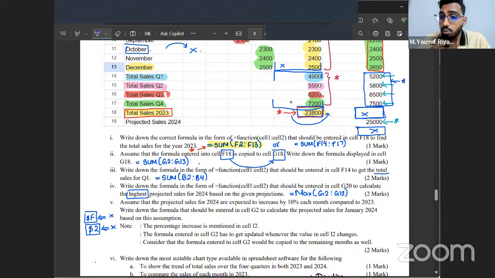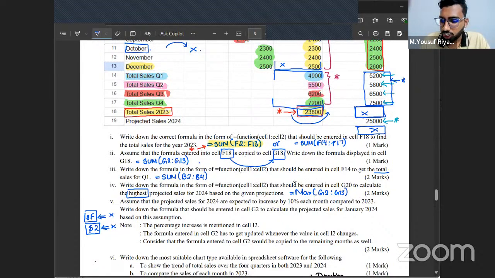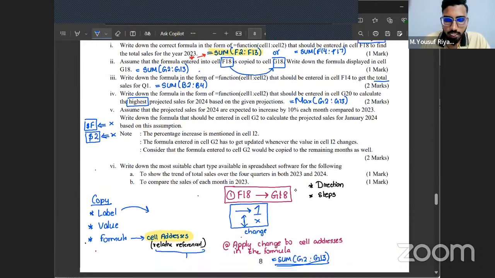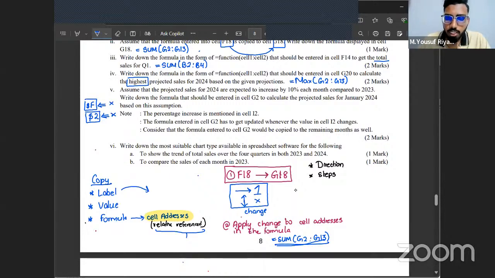No, because we don't want the highest quarter. In which quarter was the highest total sales? We don't want that. We want in which month, what is the highest value per month, right? So that's why it's only G2 to G13. If you got that correct, again 2 marks.